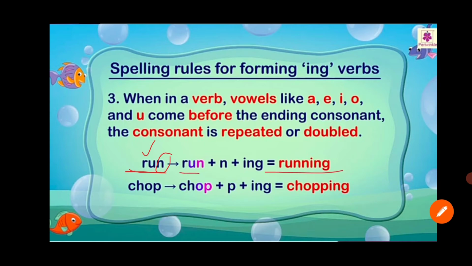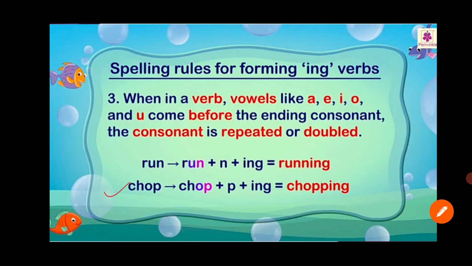Means run. Firstly, vowel is there before the consonant, so we add here last word double. So run plus n plus ing is equal to running. Which word form there? Running. Now see the spelling of running. R-U-N-N-I-N-G, running. Second example we will see, children.